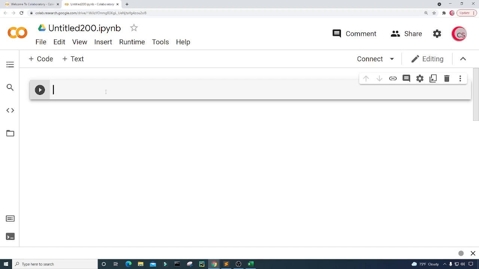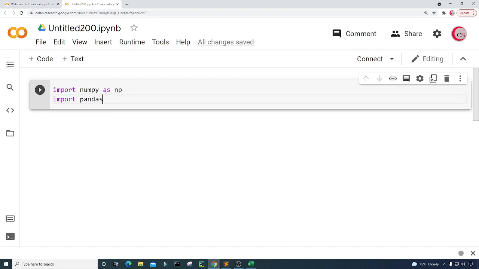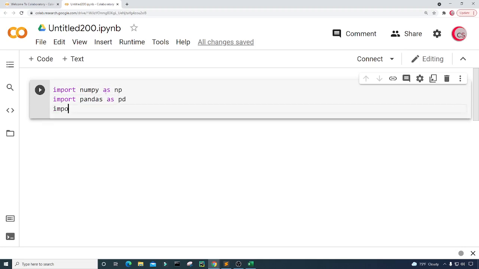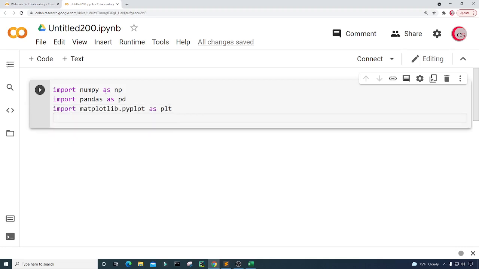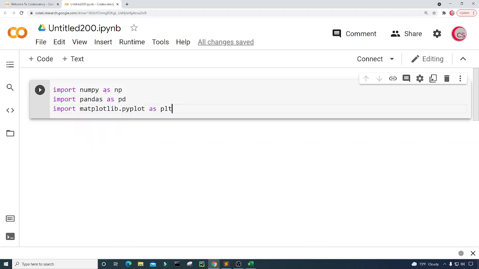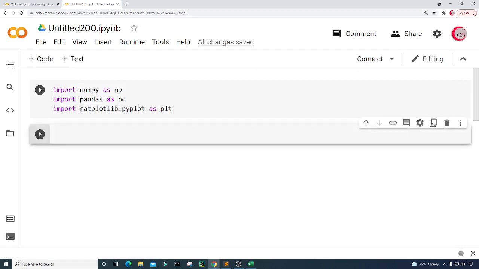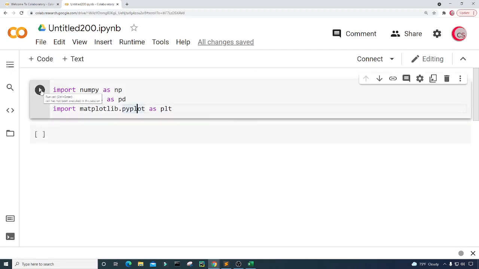Okay, so with all that being said, let's go ahead and get started. The first thing that I'm going to do is import some libraries that I need. So I'm going to import NumPy as np, I'm going to import pandas as pd, and I'm going to import matplotlib.pyplot as plt. And next, I'm going to create a new cell by clicking this code button here in the top left. And actually, I need to go back up here and run this first cell. So I'm going to run that by clicking this button here to the left, and this will let me know if I made any mistakes.